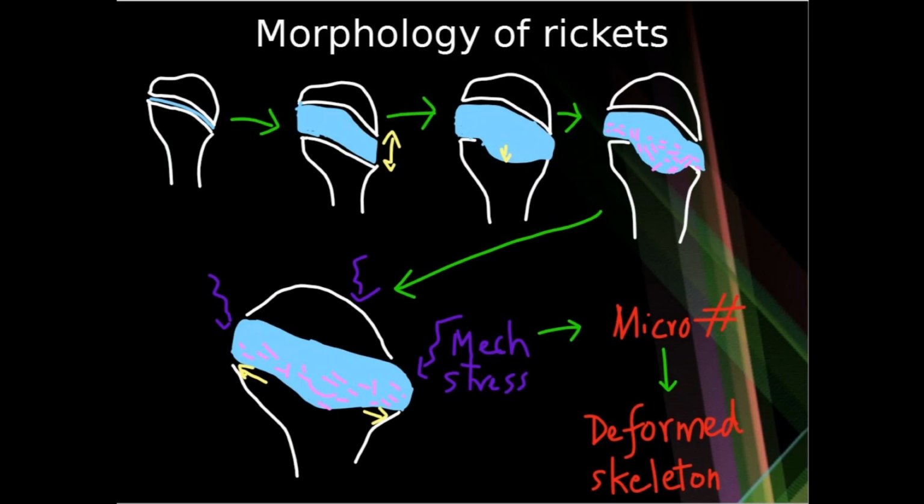Since phosphate is not available, the mineralization of osteoid is not happening properly. Because of this, the growth plate area will be susceptible to various damages, like mechanical stress. Whenever there is mechanical stress, it undergoes numerous microfractures, which leads to a deformed skeleton. The deformity is seen as lateral expansion of the growth plate.